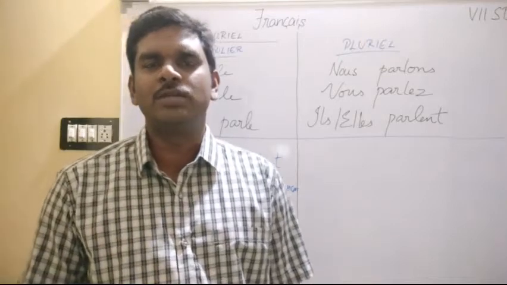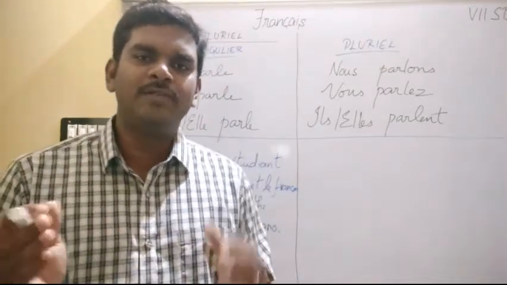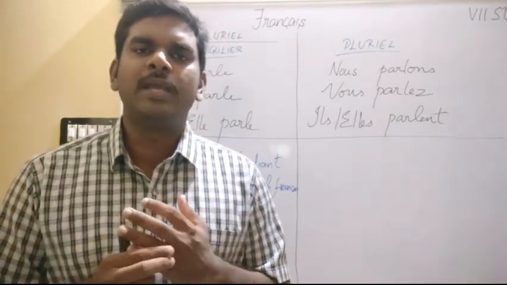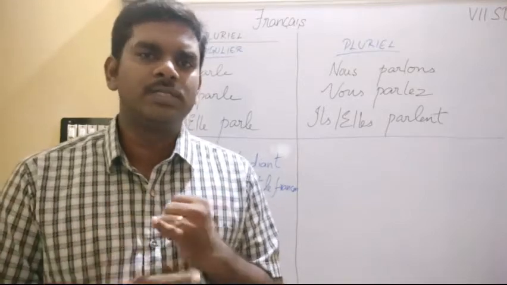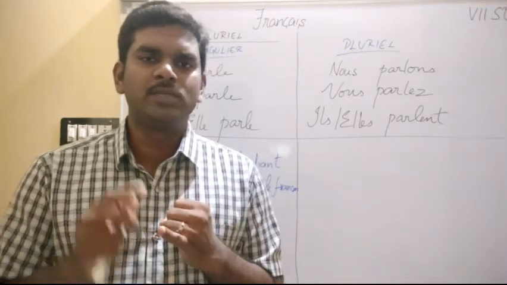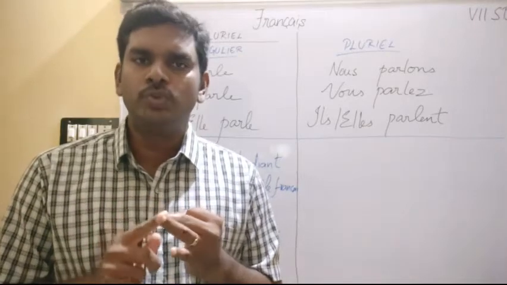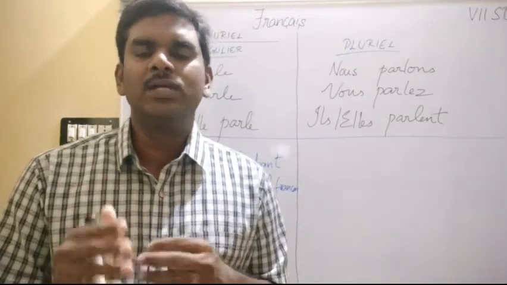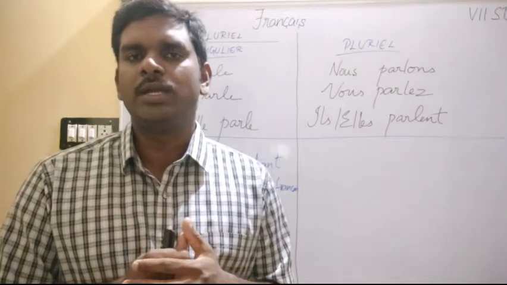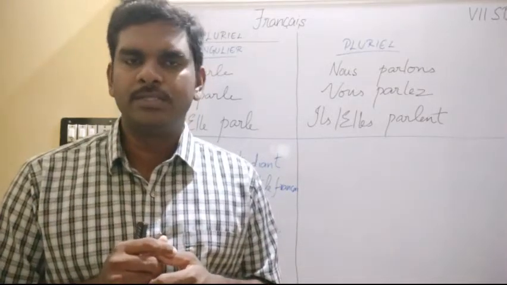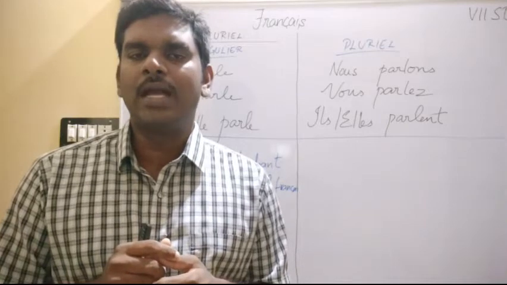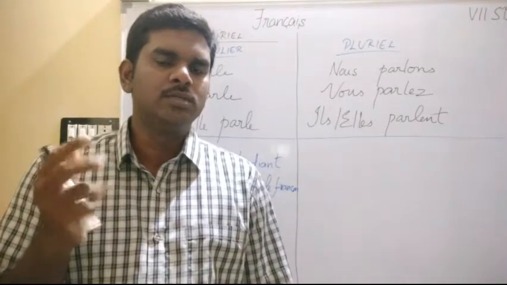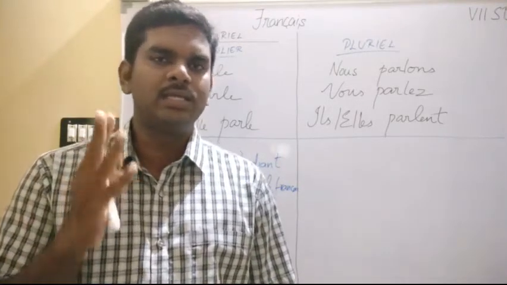What we are going to see today is a little different from whatever we have seen so far. First, let me take a short recall. We saw pronom sujet, that is all the subjects: je, tu, il, elle, nous, vous, ils, elles. So 8 subjects are there. Secondly, we saw ER verbs. The verbs which end with ER are called the first group of verbs in French. I already said there are 3 groups: ER, IR, and RE.